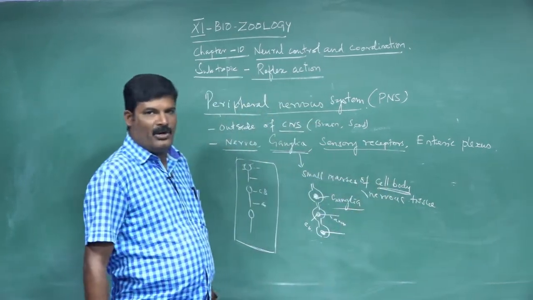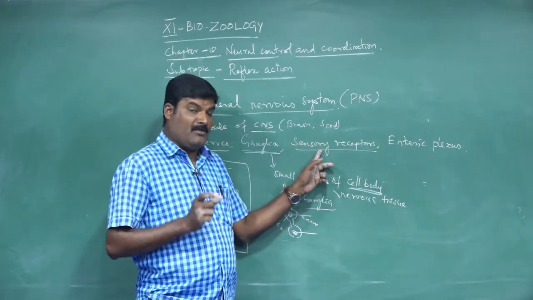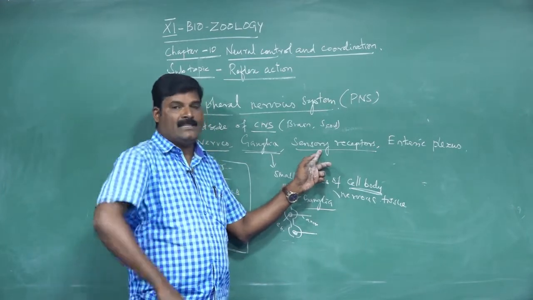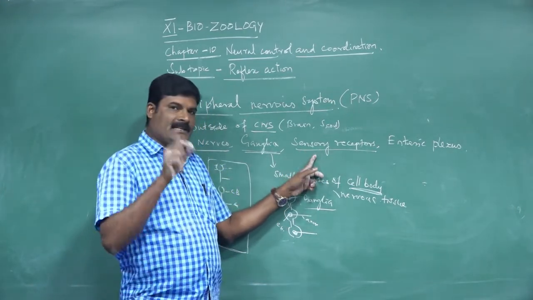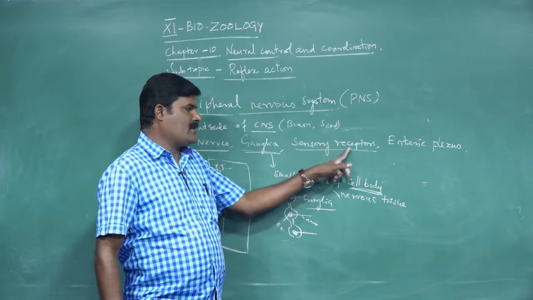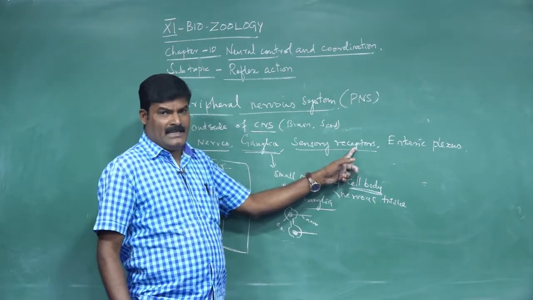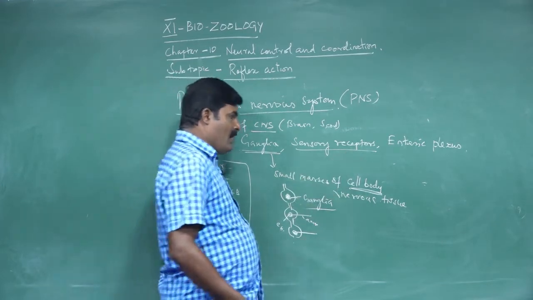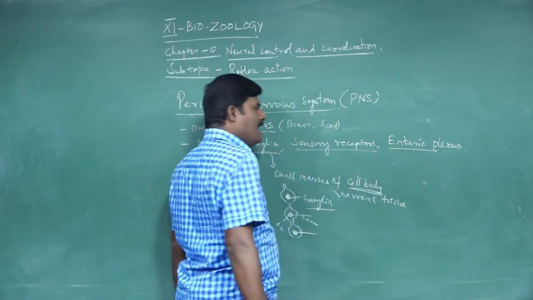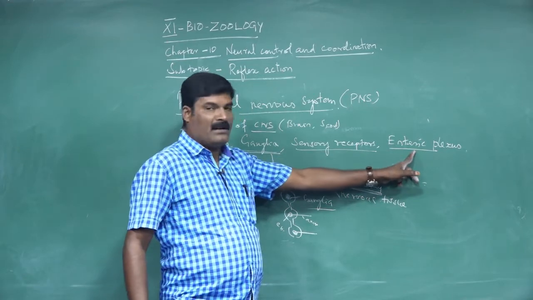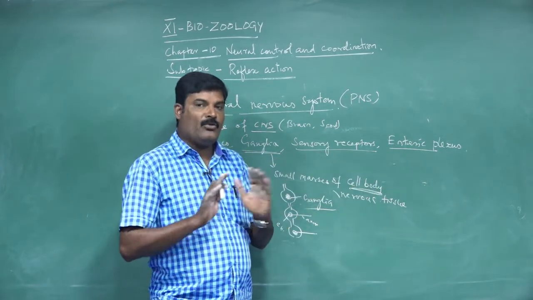What is a sensory receptor? I already told you. Sensory receptors are nothing but specialized structures of the sensory nerves. Receptors are specialized sensory nerve cells. What is the enteric plexus? Enteric plexuses are nothing but a network of nerve fibers.